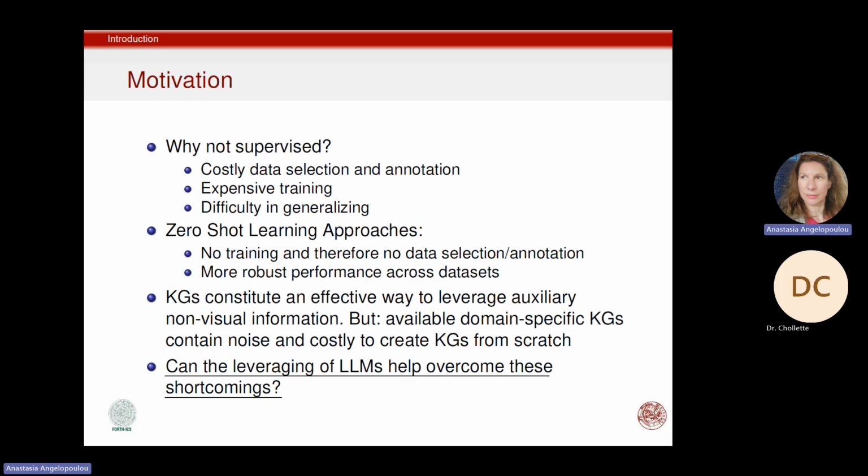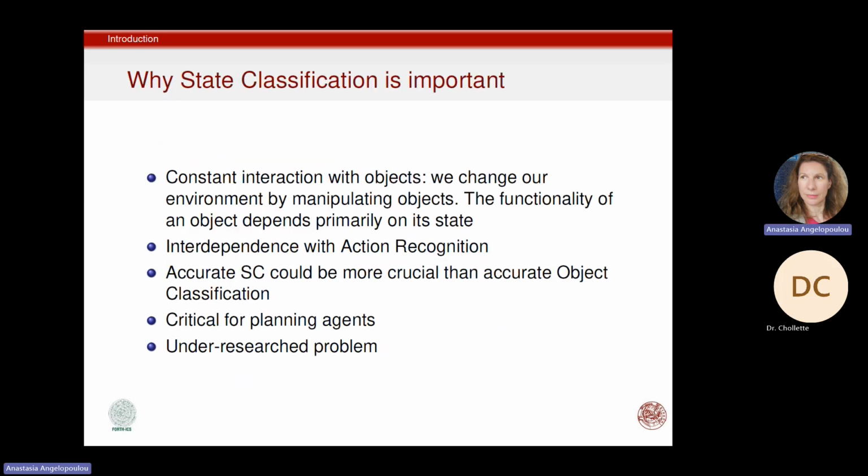Now, we need some auxiliary non-visual information, so we use a knowledge graph to have this semantic information. But the problem with this is, first, that if we use some ready-made knowledge graphs, we will have a lot of noise, which is bad. And if we try to construct a knowledge graph from scratch, this requires a lot of time and needs expertise. So this leads us to the main research question, namely, if by using a large language model, we can overcome the previous shortcomings.